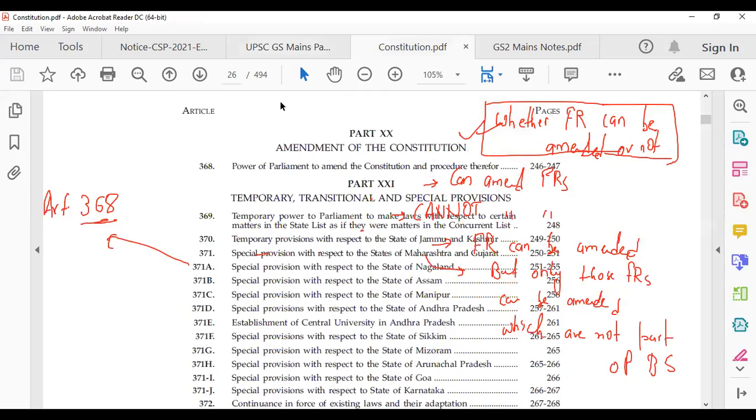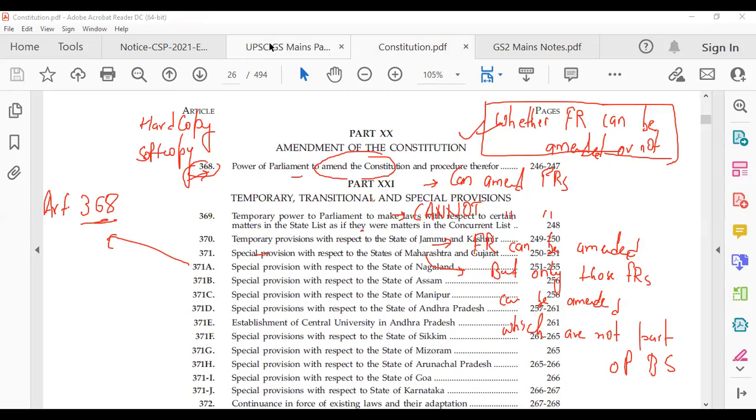If you see this here, do have a Constitution with you, one in hard copy format, one in soft copy format, and one as an app. There is also a Constitution app. You can find it on Google. They will give you one article every day, so that way you can also revise stuff. See here, 368. We know Parliament can amend the Constitution. This power is there in Article 368.